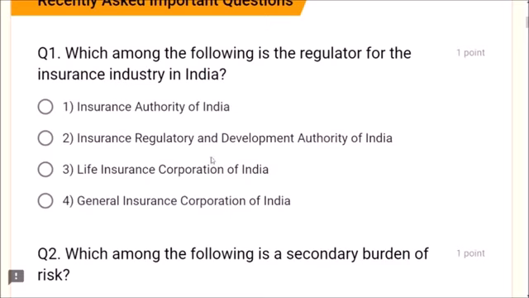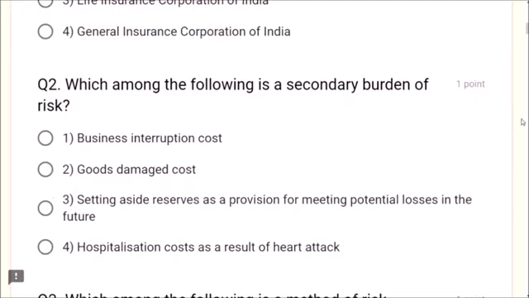Dear friends, Insurance Regulatory and Development Authority of India, IRDAI, is the regulator for the insurance industry in India. For banks it is RBI, Reserve Bank of India, whereas all insurance companies, life, non-life, health insurance companies, all come under IRDAI regulations.